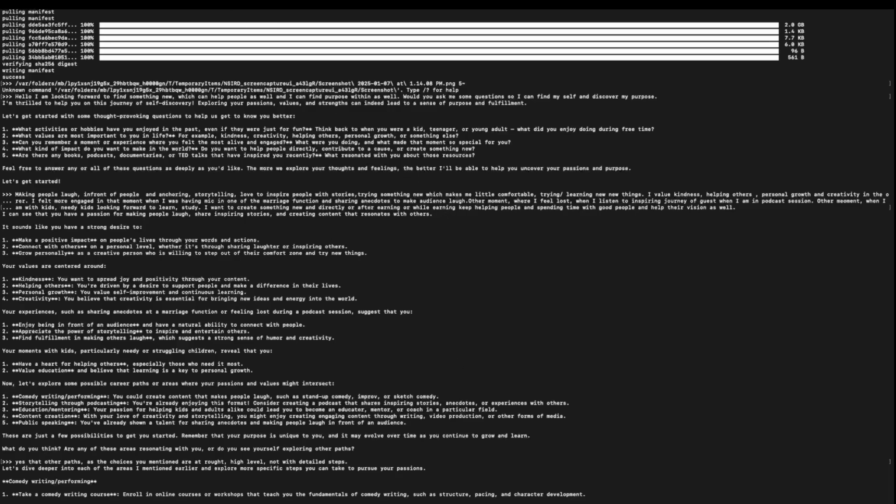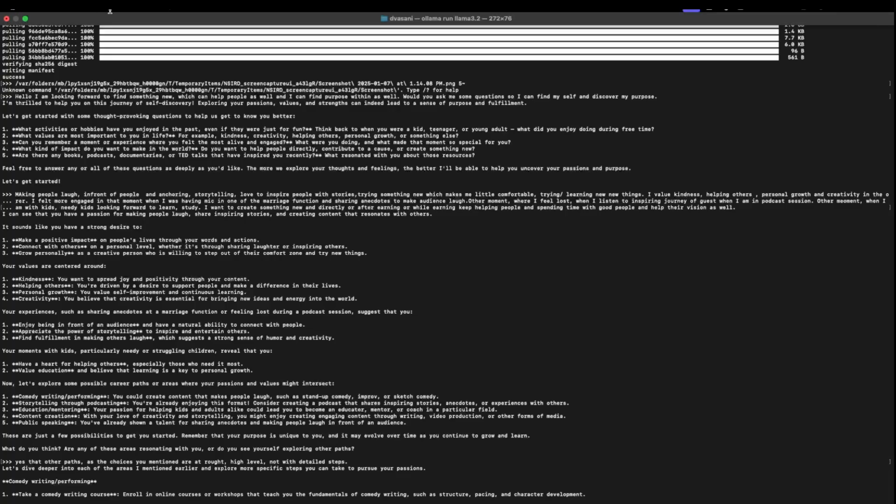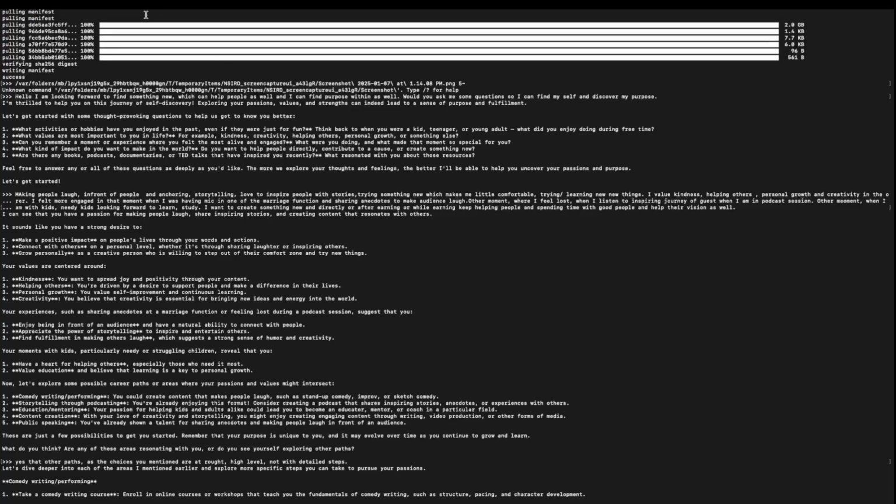So here, if you can see, I'm using Ollama. That's the open source software. That's the Ollama I'm using, and I'm running the command ollama run llama 3.2. So I'm calling the open source Meta's Llama 3.2 version. That's the latest version which is available now.